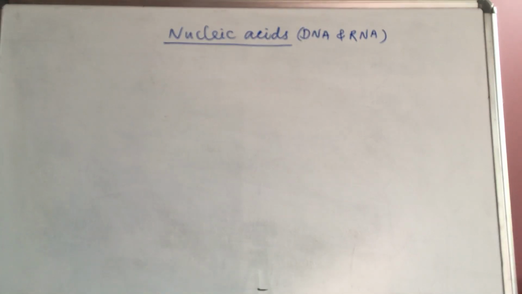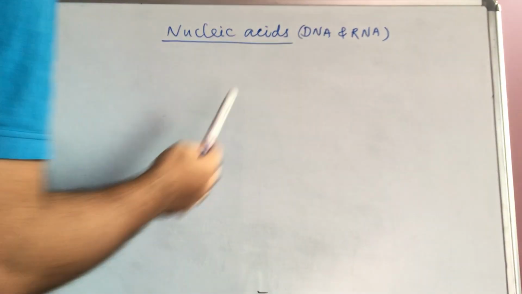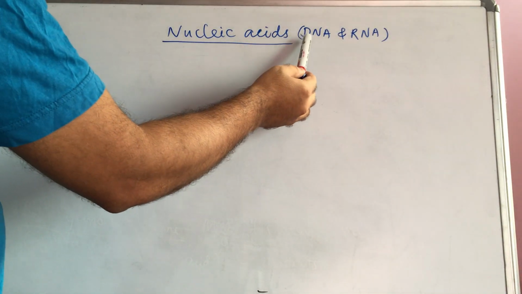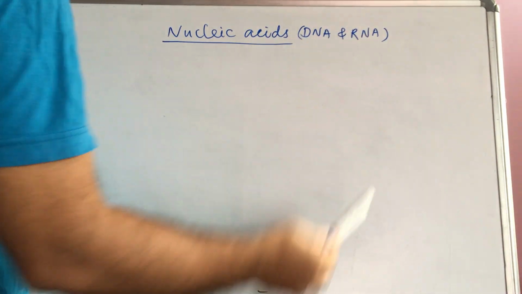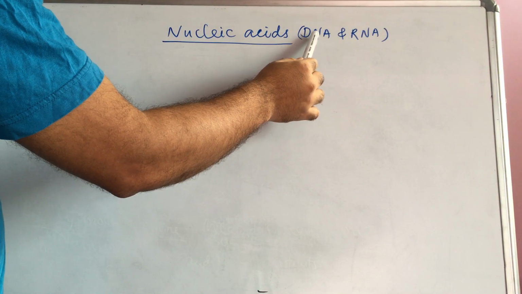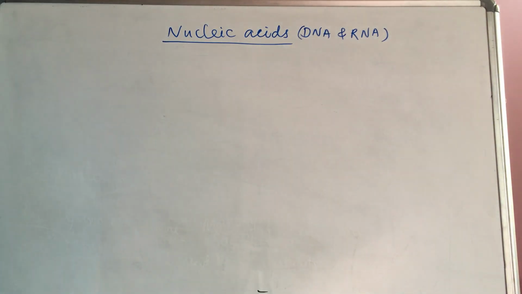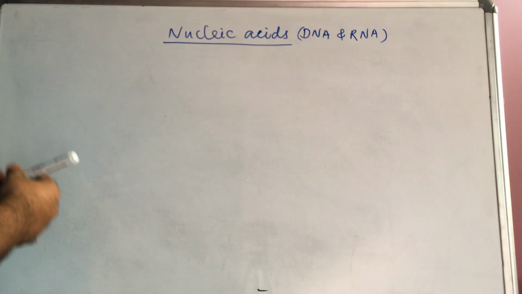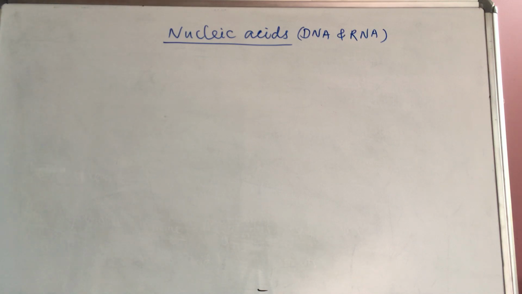Hi everyone, today I am discussing nucleic acids. Nucleic acids are of two types: one is DNA, another is RNA. DNA means deoxyribonucleic acid, RNA means ribonucleic acid. So, what is the exact DNA structure and RNA structure, today we will discuss.